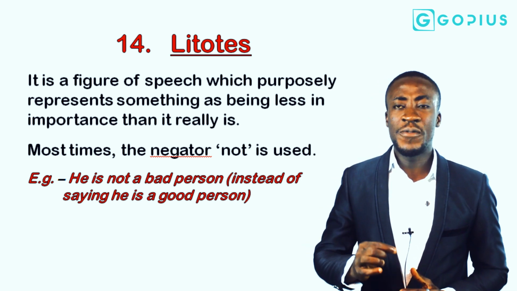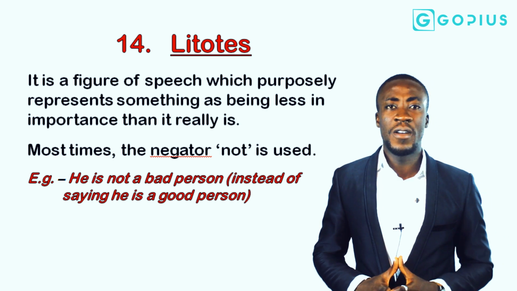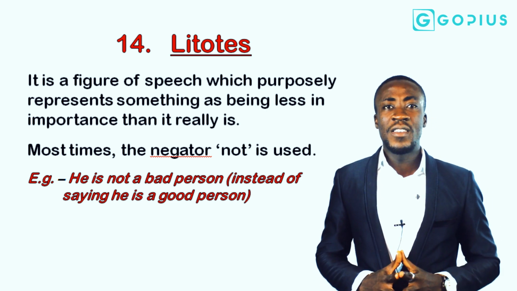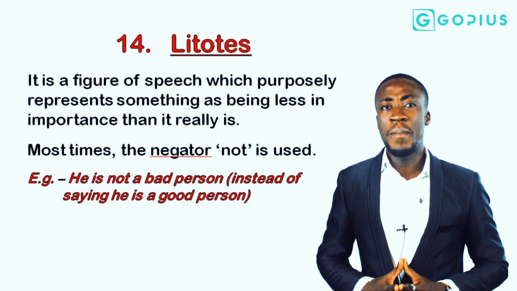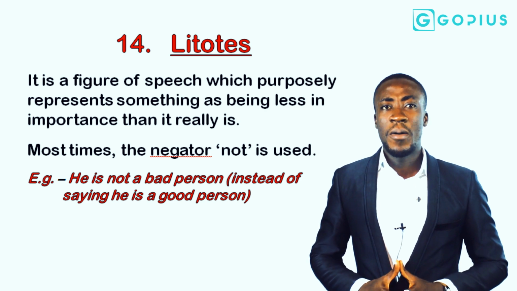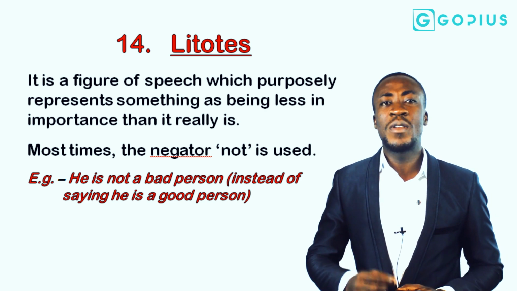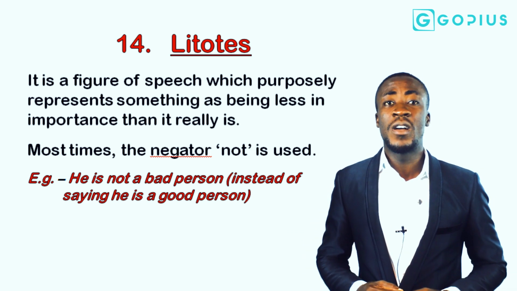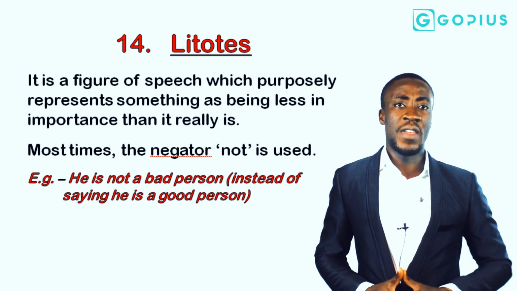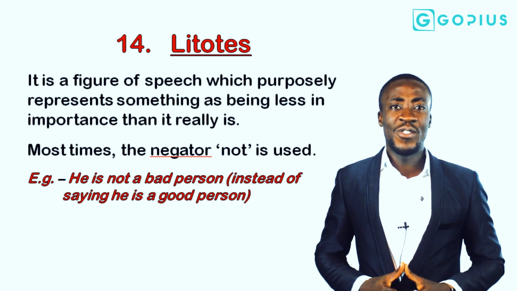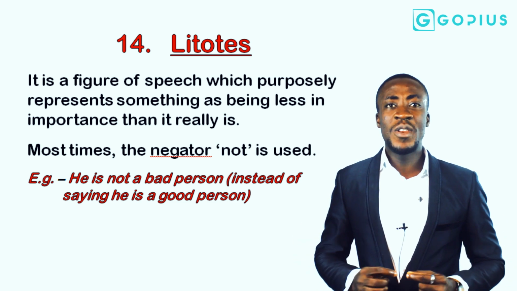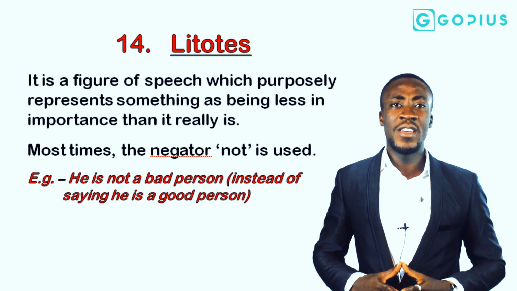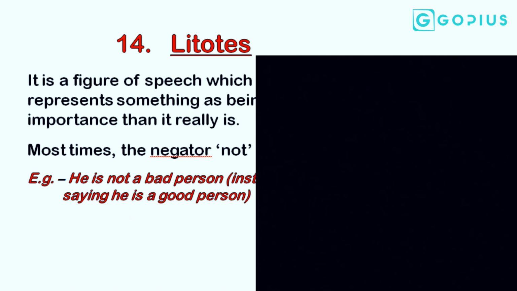The White House shall visit Aso Rock tomorrow. White House there simply refers to the seat of the American presidency. When we say the White House will visit Aso Rock, we are simply saying that the President of America will come to the seat of the Nigerian president. So White House and Aso Rock have been used respectively to talk about the American and Nigerian presidents.